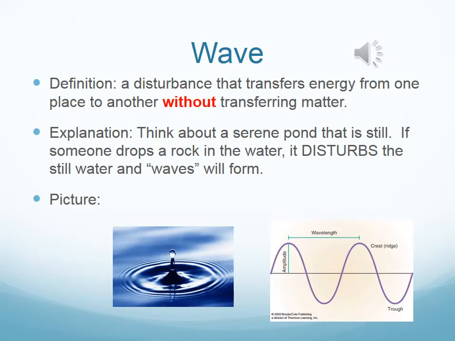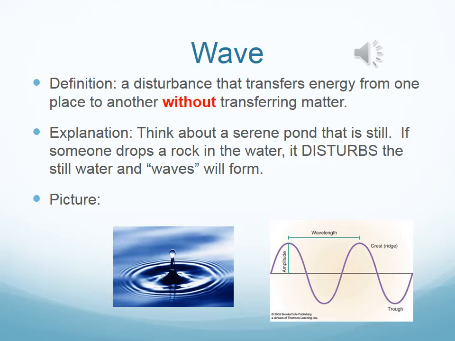The first word we're going to talk about is a wave. A wave is a disturbance that transfers energy from one place to another without transferring matter. Let's imagine this. You have a beach ball on a lake. All of a sudden a wave is formed. The beach ball bounces up and down, but it's not transferred to the shore. Why is that? It's because waves transfer energy and not matter.